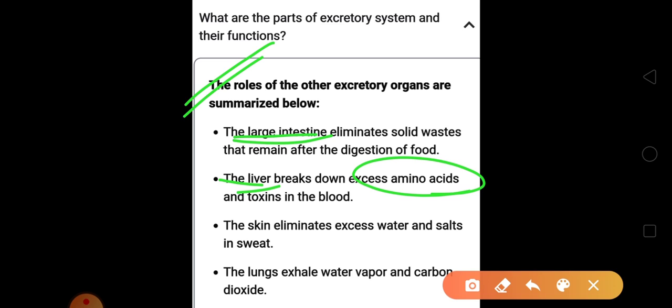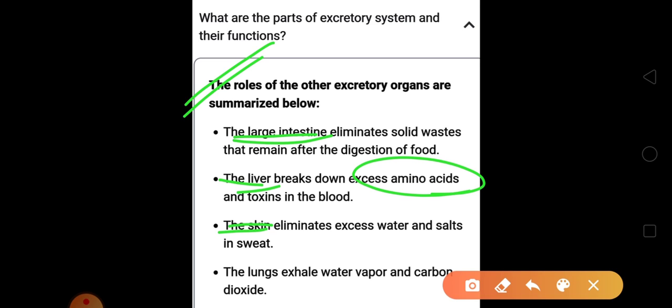Third is your skin. You must know that our skin continuously forms sweat, and what is this sweat? It is simply droplets of water, but along with that it eliminates excess water and salt which is present in our cells.